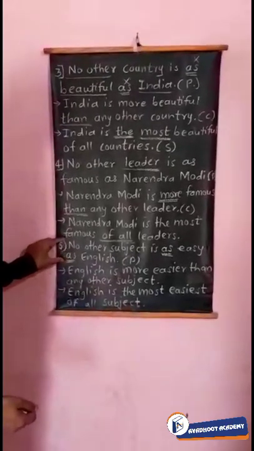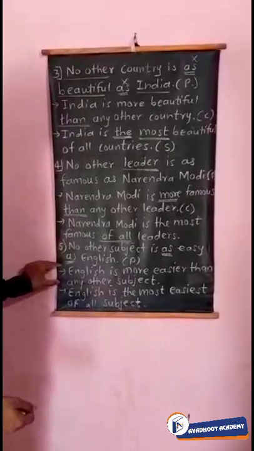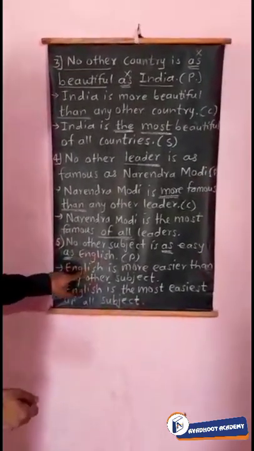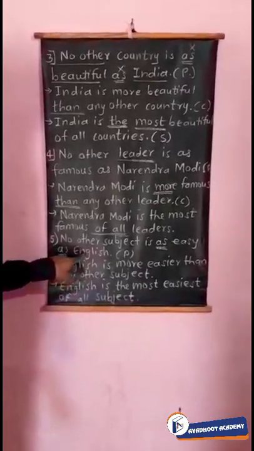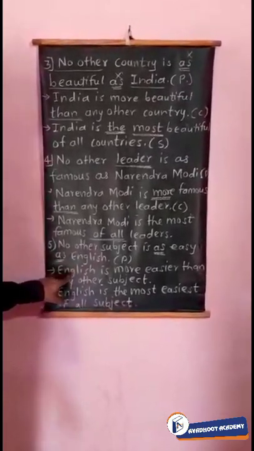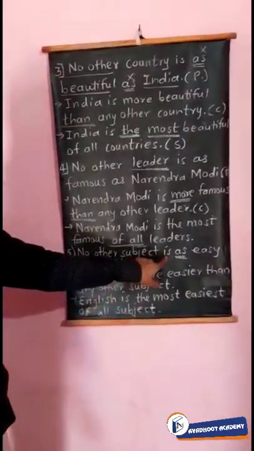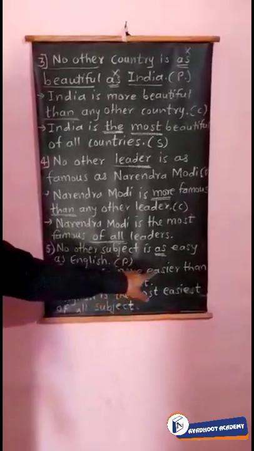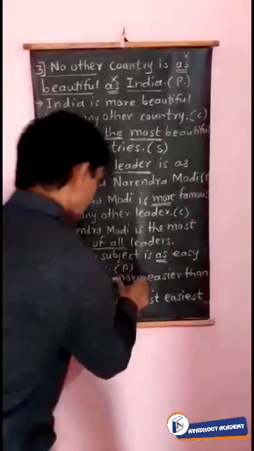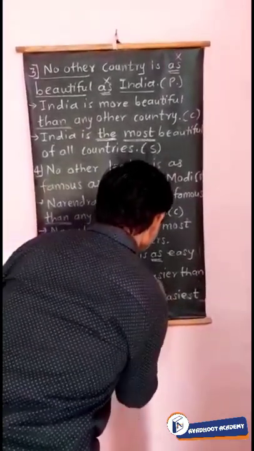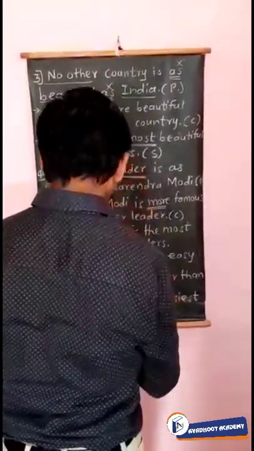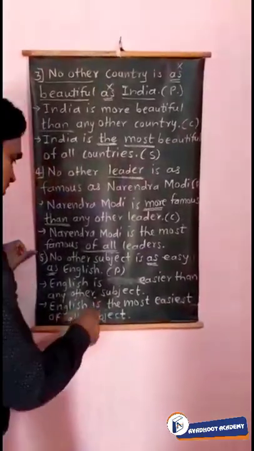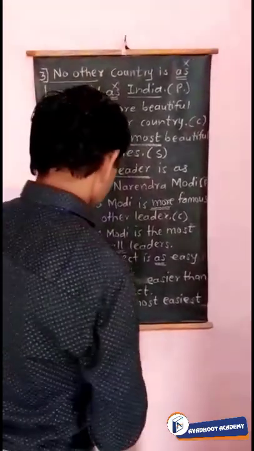So if you want to change the sentence into comparative, that time the last word you have to take first, and according to this rule, I have taken English here. After that, what is the verb auxiliary? Is is the auxiliary. English is. After that, English is easier. Sorry, English is easier than any other subject. Okay, and English is the most.